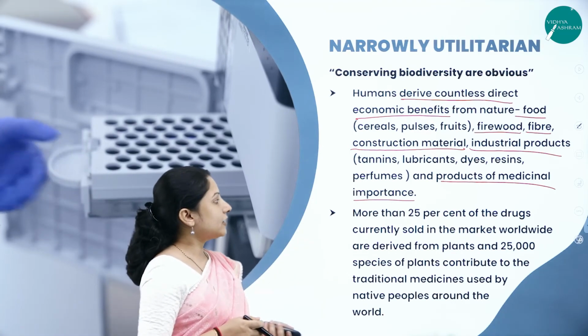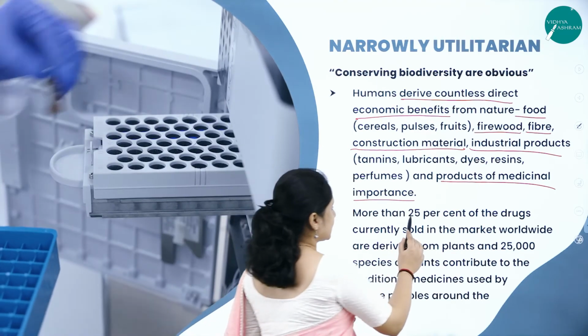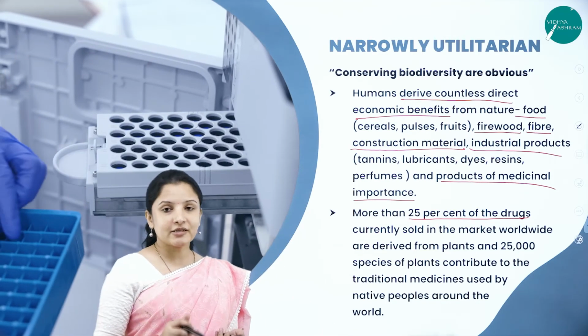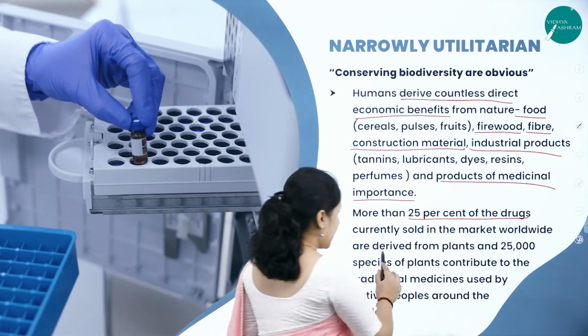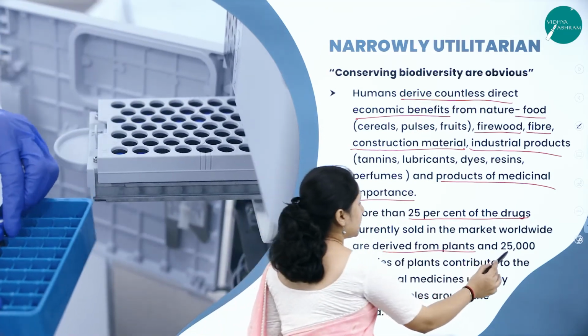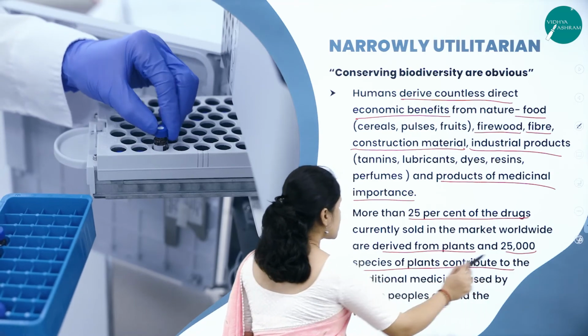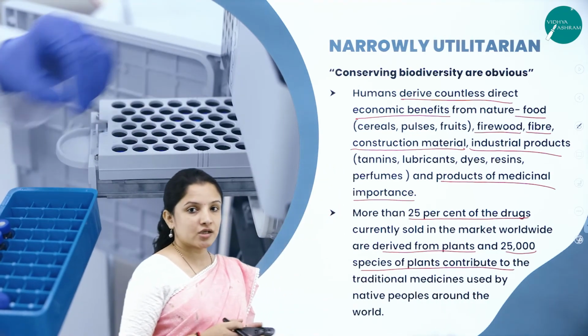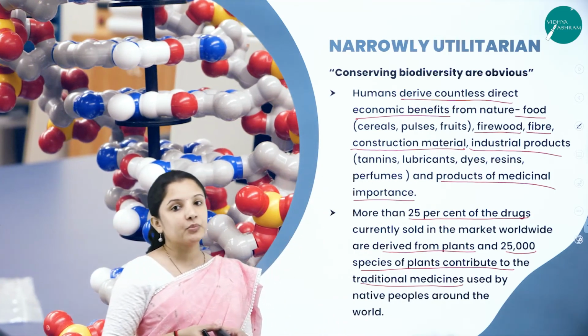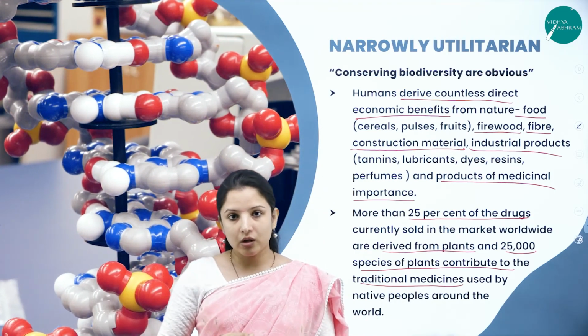More than 25% of the drugs that are currently sold in the market throughout the world are said to be derived from plant species, and out of that, 25,000 plant species contribute to traditional or Ayurvedic medicines which are used by native people even today around the world, right?